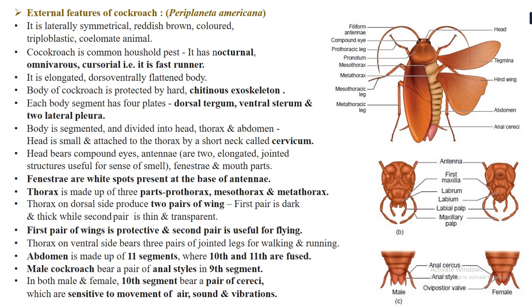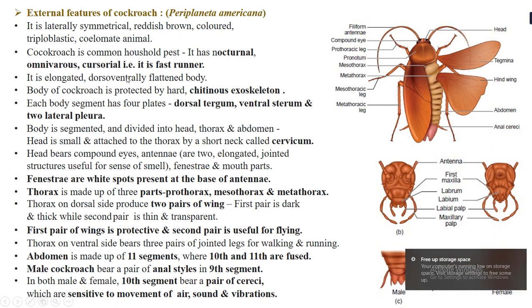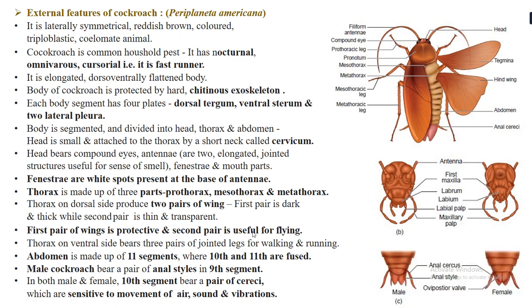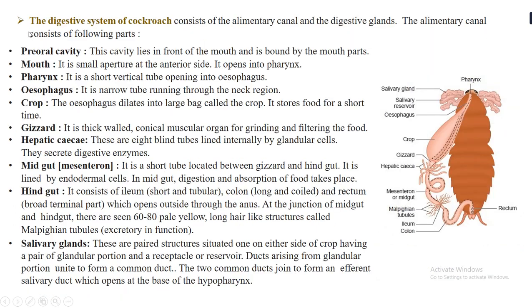In both male and female, the 10th segment bears a pair of cerci, which is sensitive to movement of air, sound, or vibration. So this is about the external features of the cockroach. I will not go into much detail of it because it is anyways reduced for this year. The next, digestive system of the cockroach, has also been reduced.